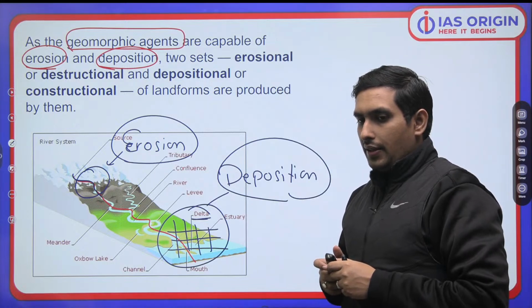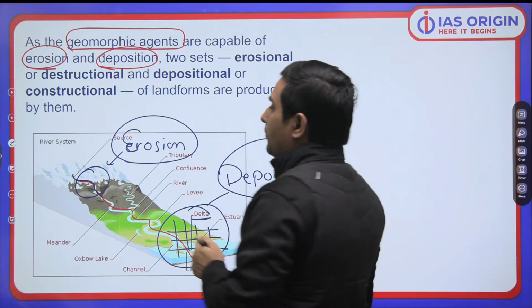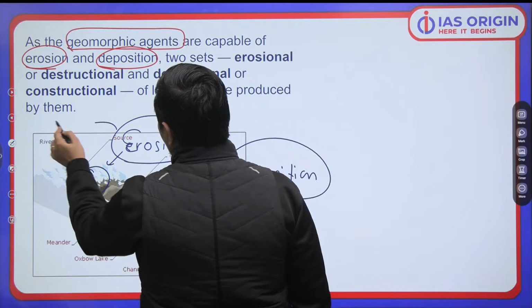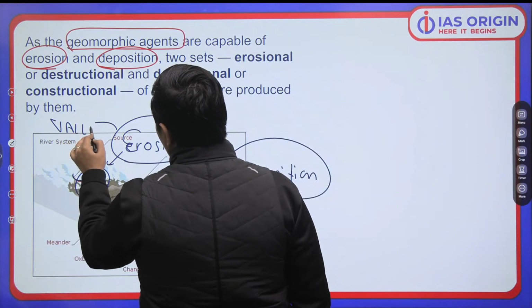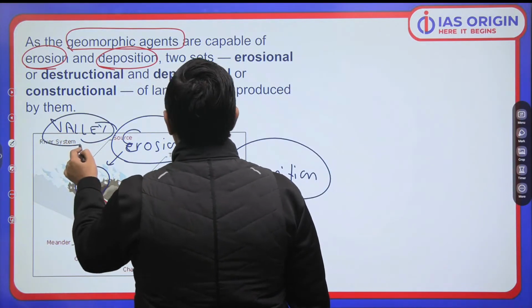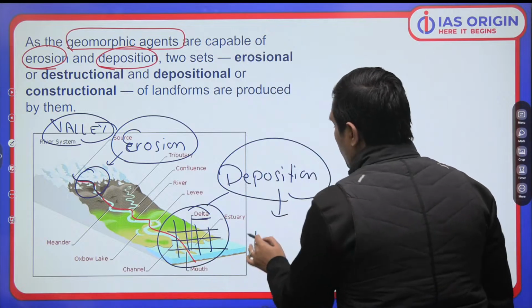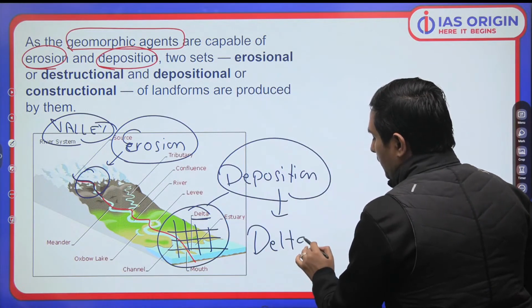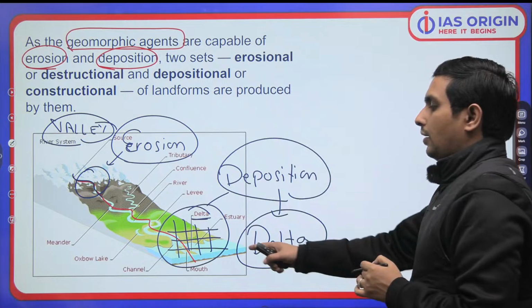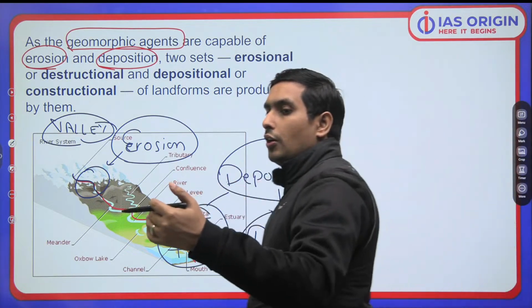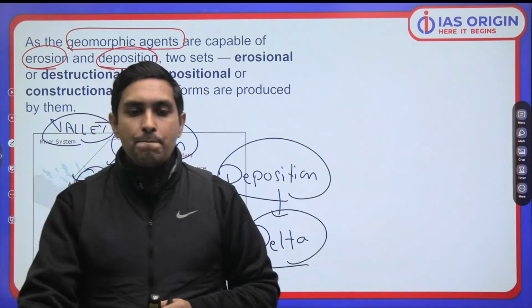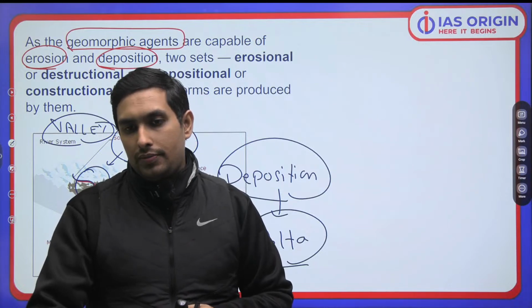Understood? So when the river is doing erosion, it forms a valley. You know valley? Ghati, valley. And when the river is doing deposition, it forms a delta at the mouth where it joins the sea. Do you agree or not?